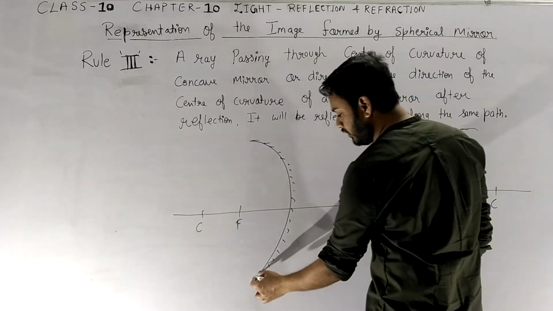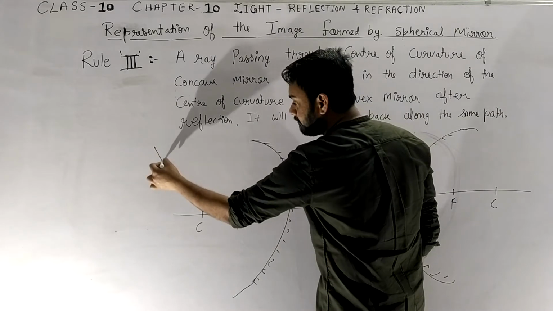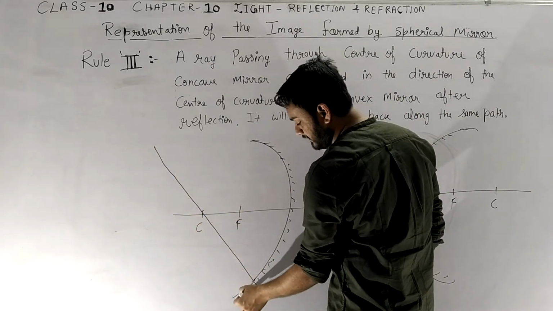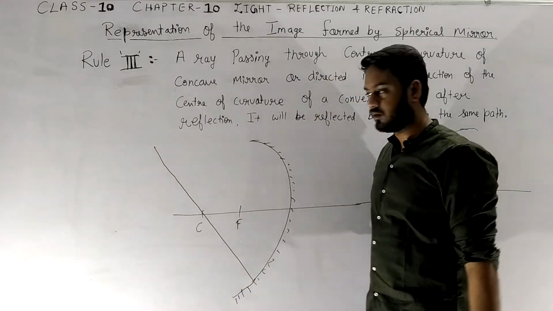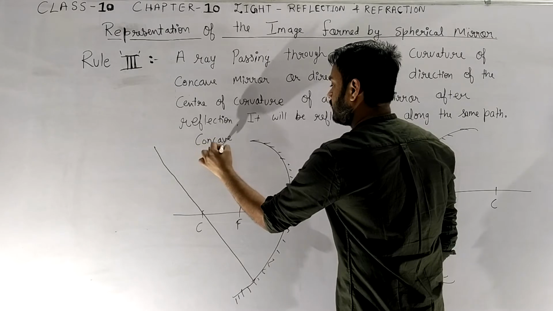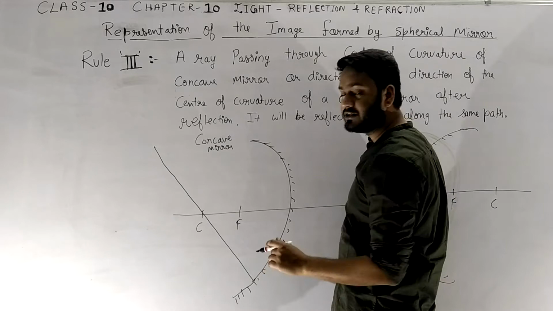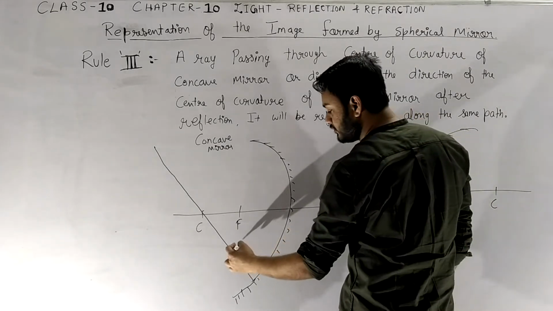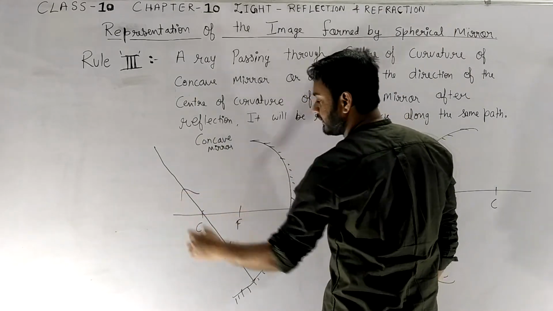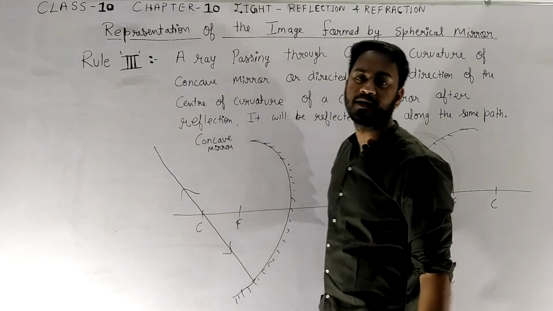So now what is happening here? This is the rule number 3rd. If any ray is directed from the center of curvature to the reflecting concave mirror, this is a concave mirror, what will happen in this case? As it is a converging mirror, it will converge this ray back to the same path. So this will again go in the same path. It will come through this way and it will again go through the same path.